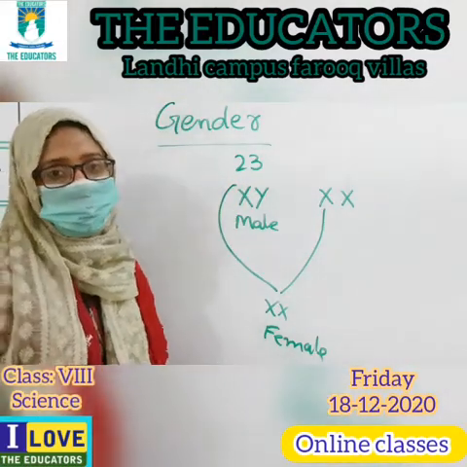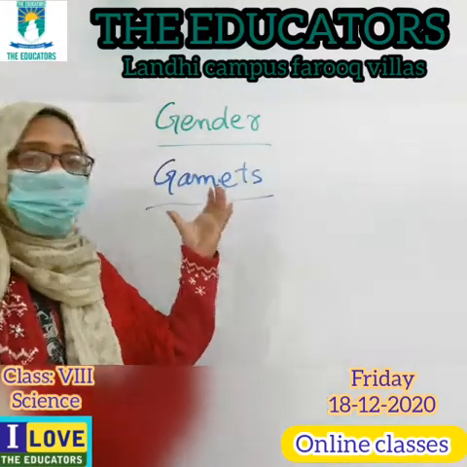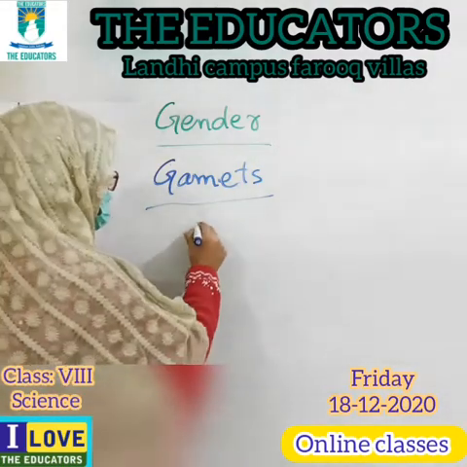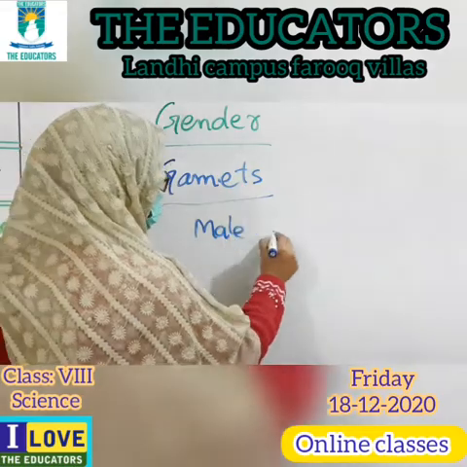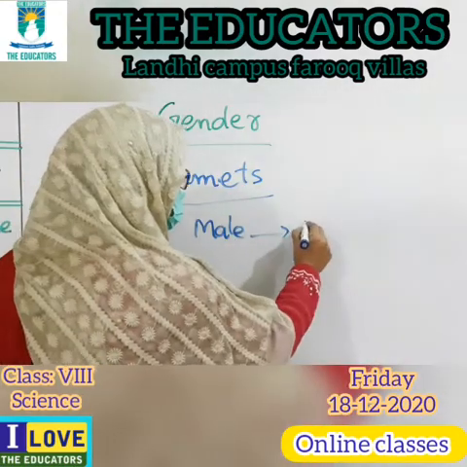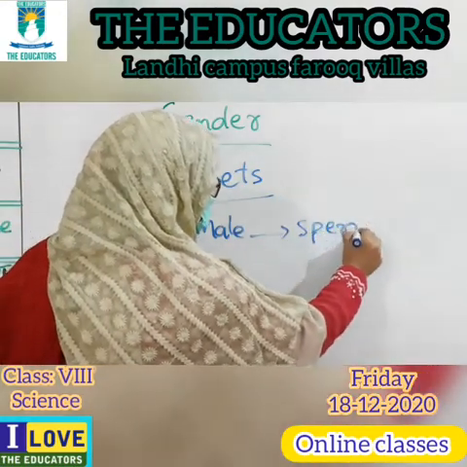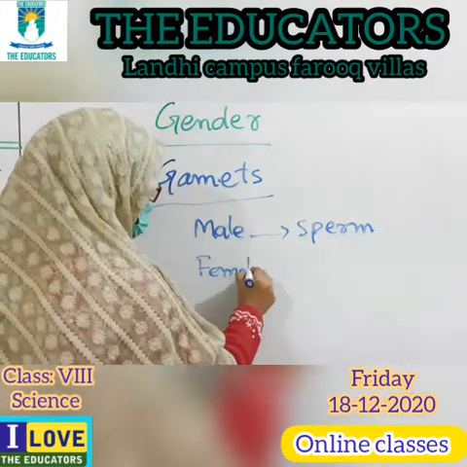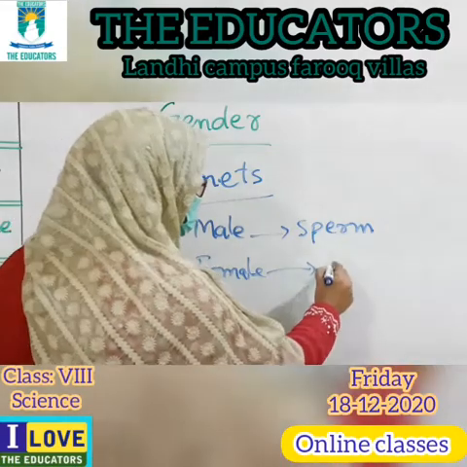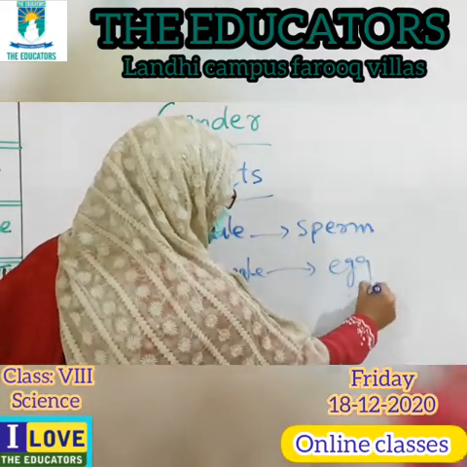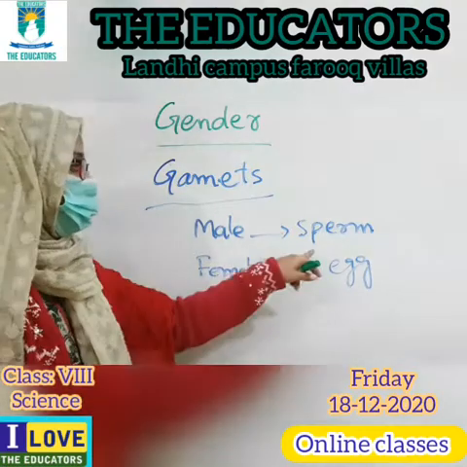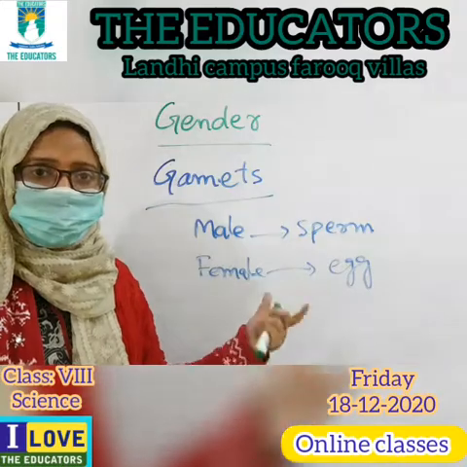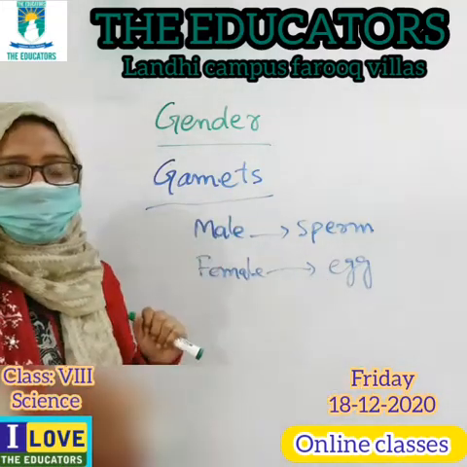This is gender. What are gametes? The reproductive cell is called the gamete. In the male, the reproductive cell is the sperm, and in the female, the reproductive cell is the egg. Sperm and egg are both reproductive cells and sex cells, and these are called gametes.